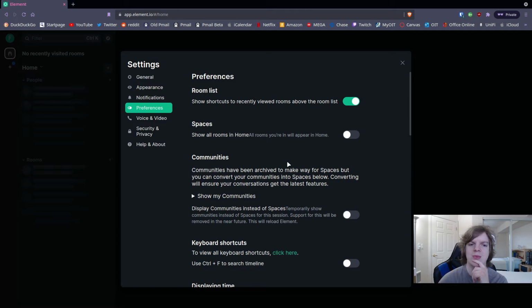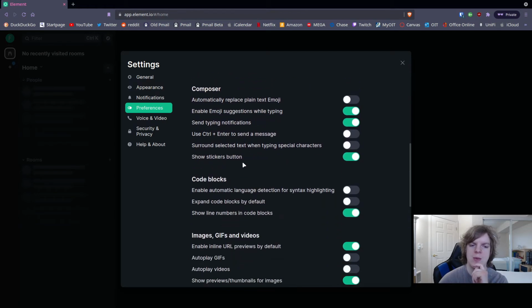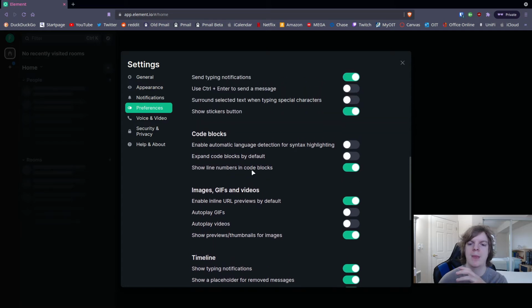Then you have various preferences, so shortcuts to recently viewed rooms. I'll show you what that looks like in a minute, but it's a way to quickly access the rooms without having to search for them. You can use various keyboard shortcuts if you want. Some of this other stuff is more tech-based, so enable automatic language detection for syntax highlighting.